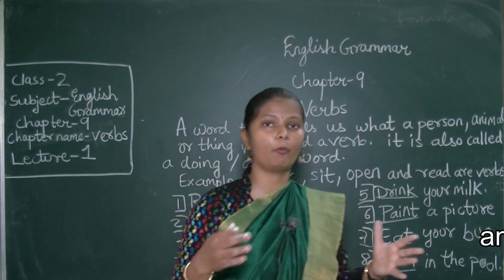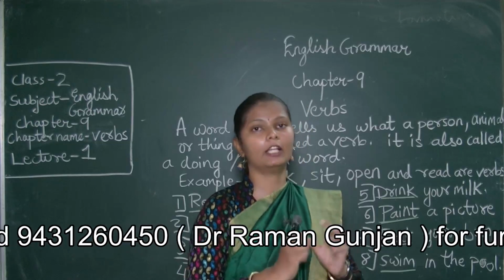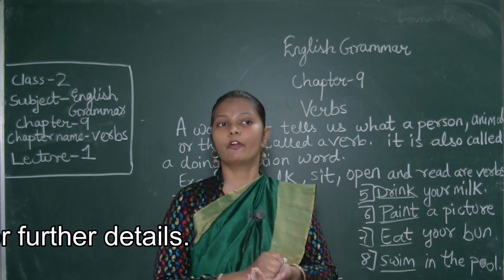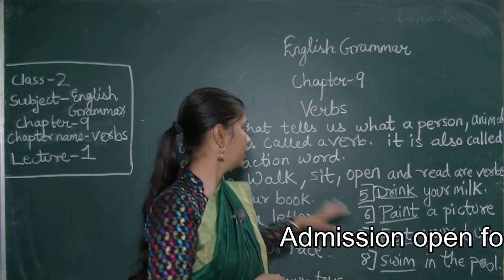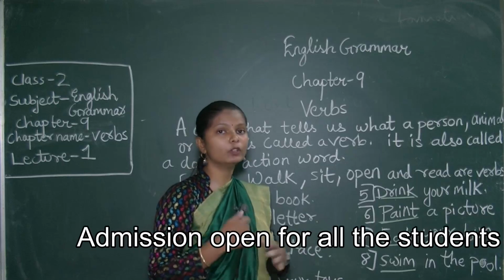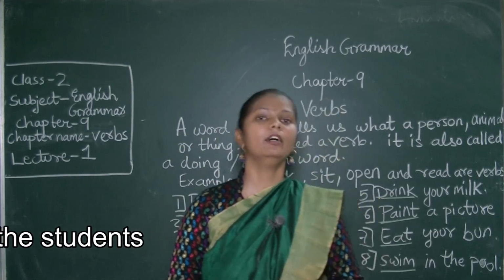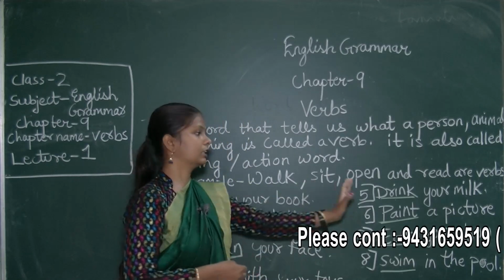Your movement of body, whatever you are doing. You are sitting, that is also a verb. You are writing, that is also a verb. You are reading, that is also a verb. So these are the verbs. When you do some action, that comes under a verb. So these are the examples and these are the words.